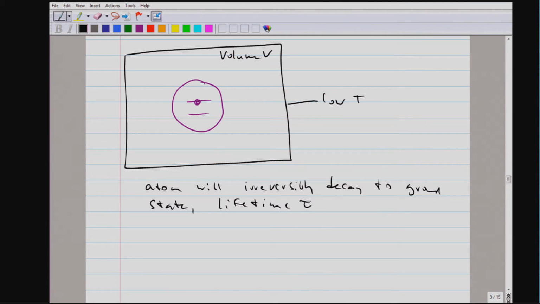And that means that in some picture, the excited state has a broadening, which is broadened by the natural lifetime.